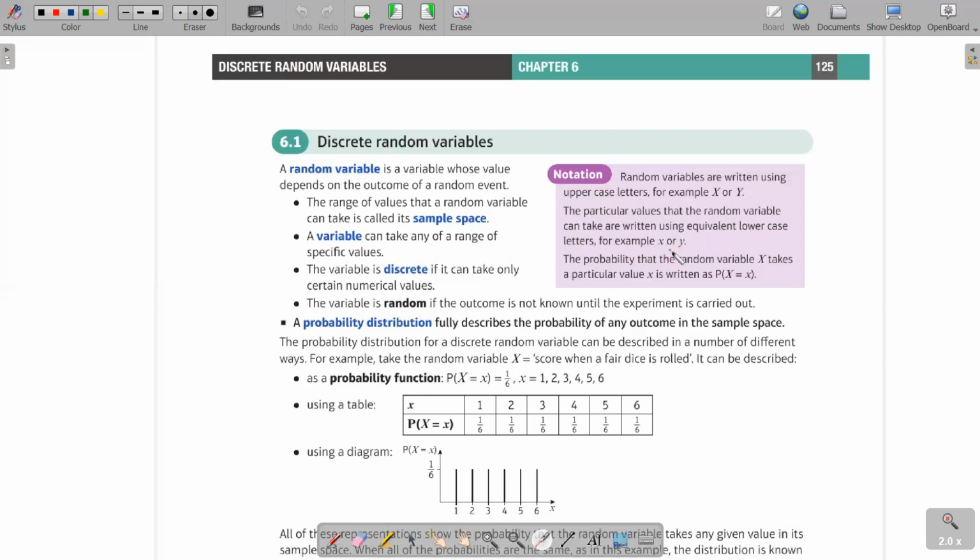Do you see what's going on here with the naming? Here capital X is the score when the fair dice is rolled. And what will simple x be? The simple x will be the values that this random variable takes. If you are rolling a dice, the values of simple x should be 1, 2, 3, 4, 5, 6.